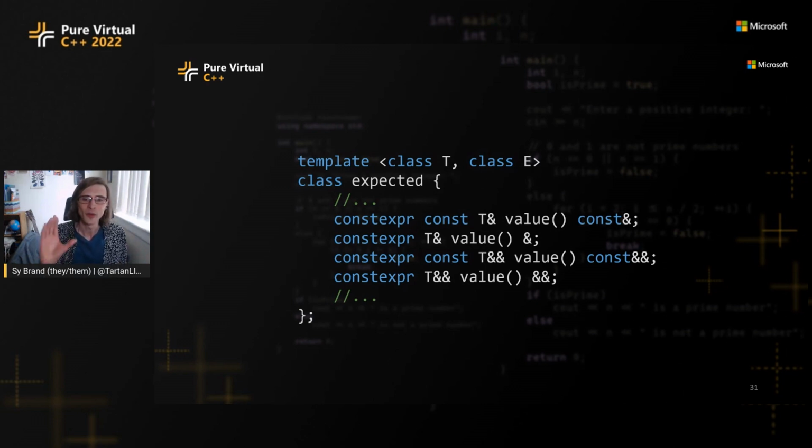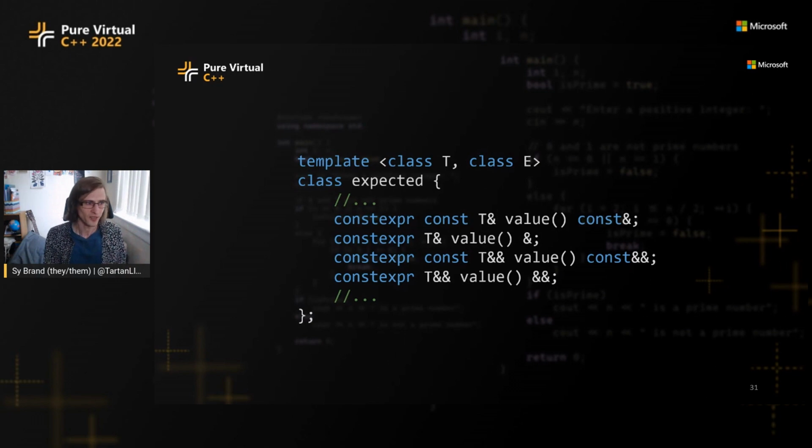So we have to write this 4 times. We have to write the const ref qualified version, the ref qualified version, const ref ref, ref ref. This is a lot of noise, kind of like my washing machine. This is my washing machine. You don't want to write this code for every single member function you have in your type, right? You're going to quadruplicate everything. It's easy to get wrong. It's hard to maintain. It's just not what you want to be doing.